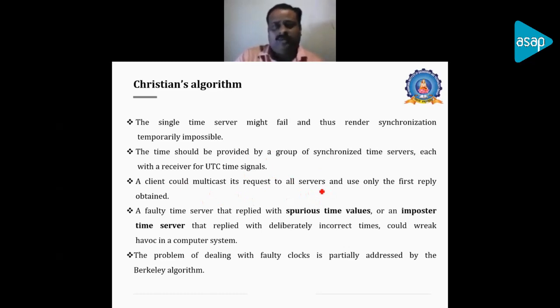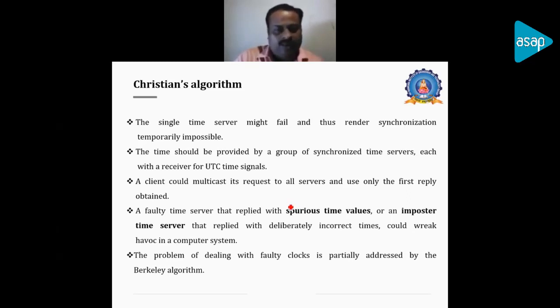So the client process can multicast the message for the time to n number of time servers. Even though some time servers may not be updated with the correct time, this can be identified using a multicast message to all time servers, and all n time servers will send the time to the process. That time can be checked and verified, and the ideal time can be taken by the client. So that option can overcome the single point of failure.